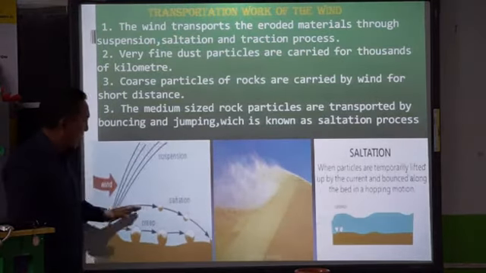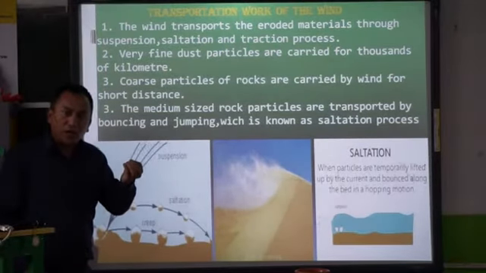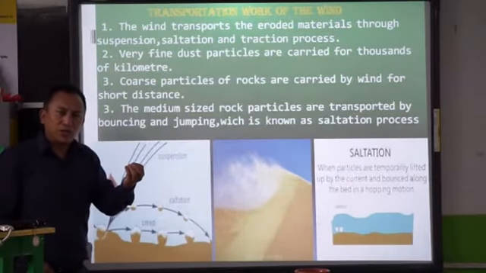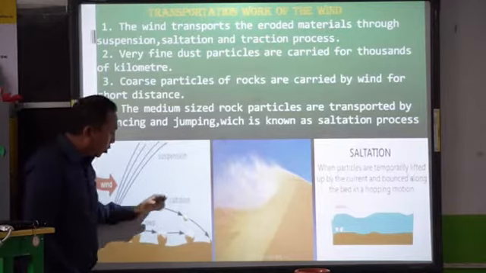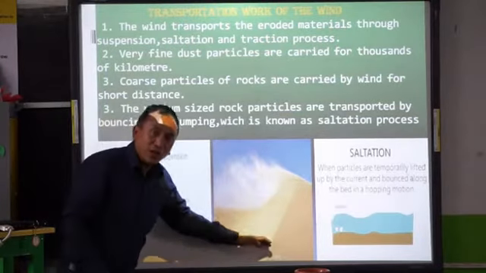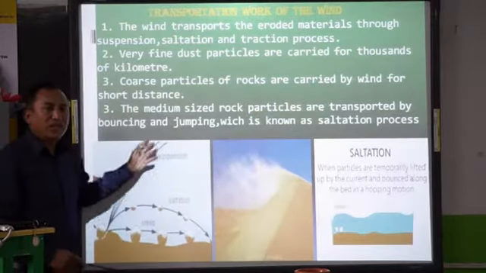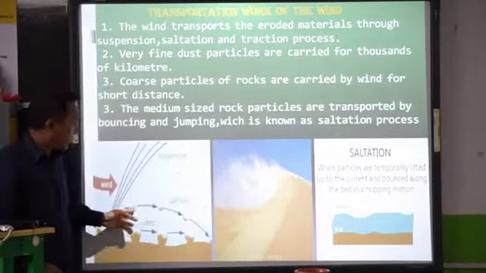The second one we have is saltation. What is saltation? When the rock particles are medium sized, when the sand particles are medium sized, when the sediments are of medium size, and when the wind blows, they are lifted and they go on jumping and hopping and they move further. The wind lifts them up as if they are hopping and jumping and they move ahead. That process is called saltation.